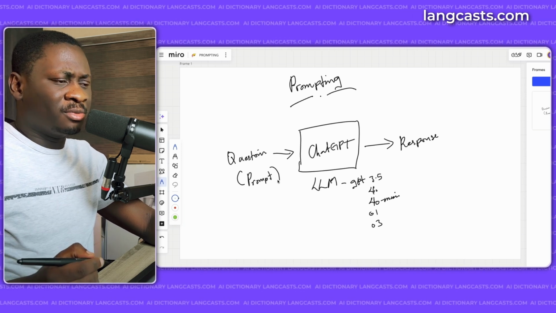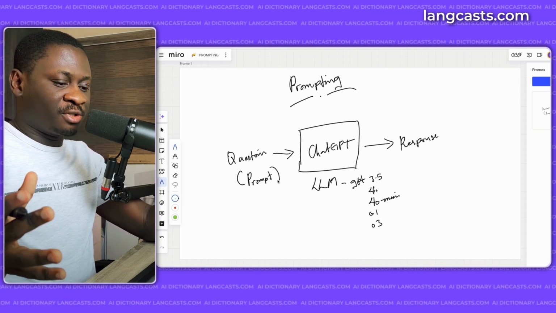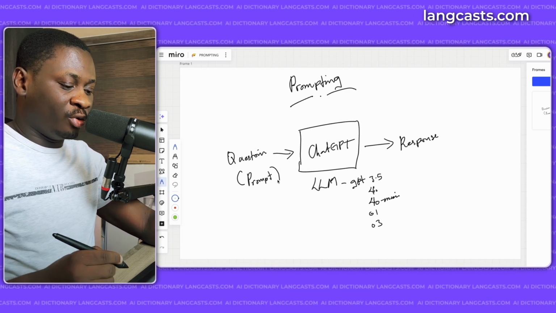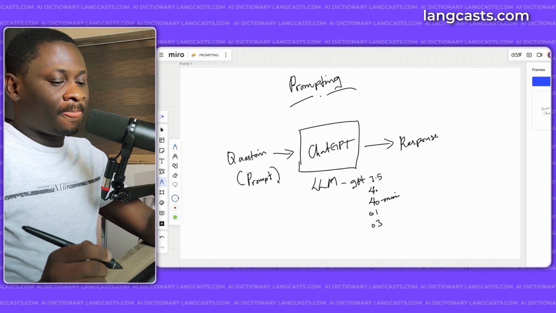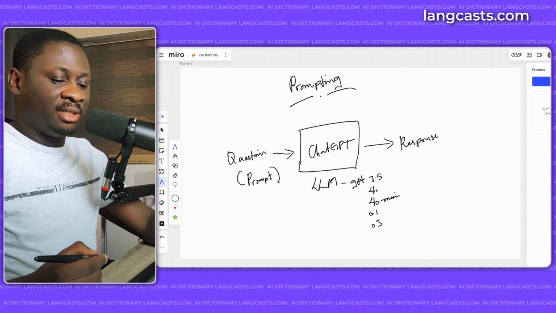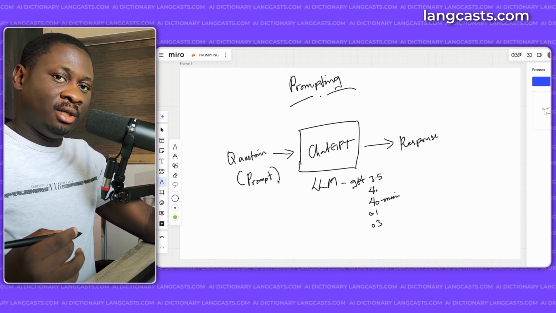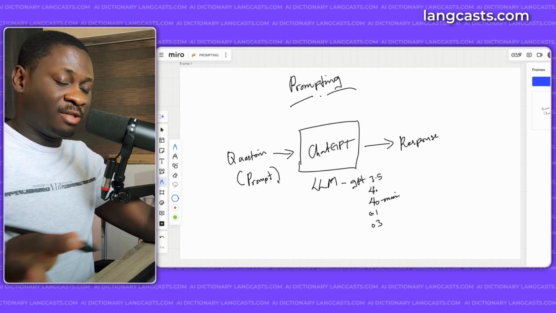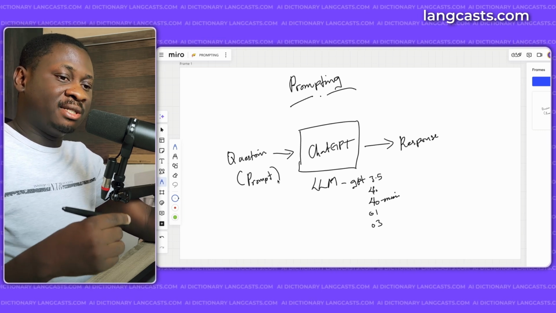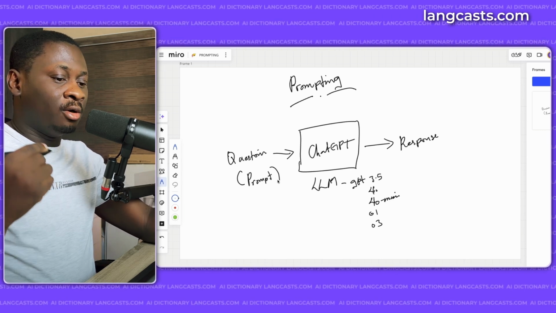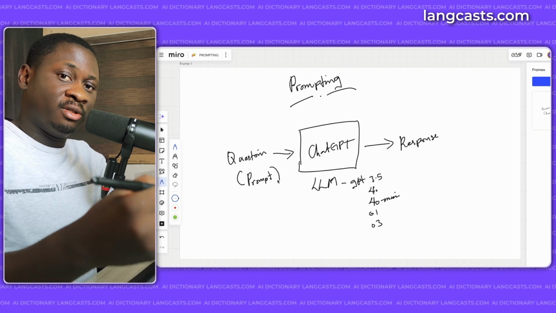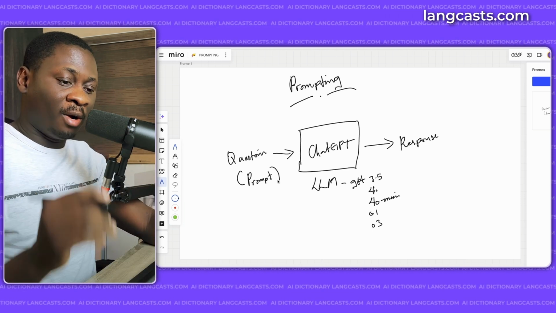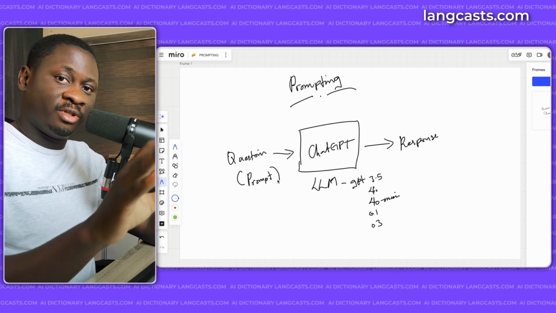And sometimes these prompts even get some pre-processing or are wrapped in some other things before they actually get to the large language model. But that's basically what a prompt is. And prompting is the act of communicating with a large language model. That's basically what prompting is. And our input to a large language model is what is called a prompt.